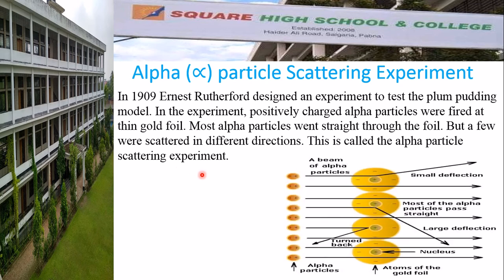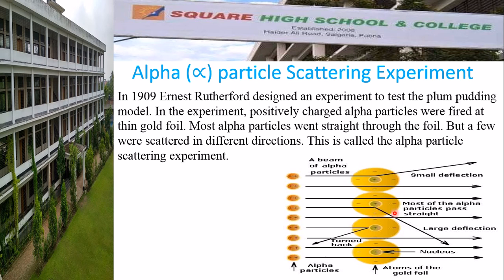Look at this figure. Here, this is the gold foil and these are the alpha particles. Innumerable alpha particles were fired at this gold foil. Look, most of the alpha particles went in a straight line, and very few were deflected from their position. This particle made a small deflection.